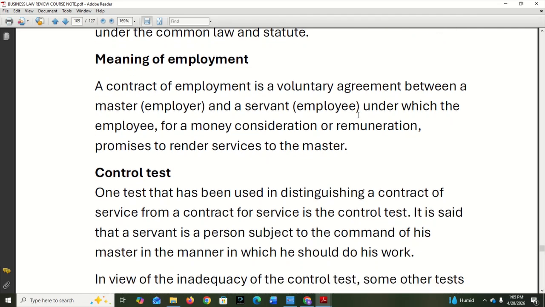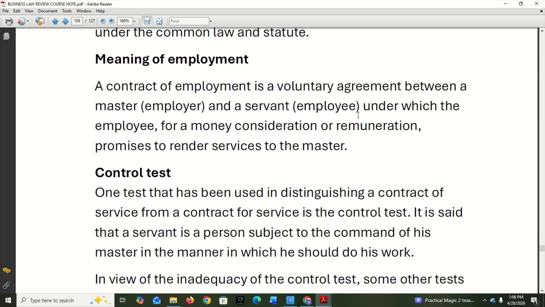Now what is employment? A contract of employment is a voluntary, please note the word voluntary, agreement between a master, and the definition of a master is employer, and a servant called employee, under which the employee for a money consideration or remuneration promises to render services to the employer. So it's simply a contract between an employer and an employee. The employee offers services and then the employer pays him regularly for that service.